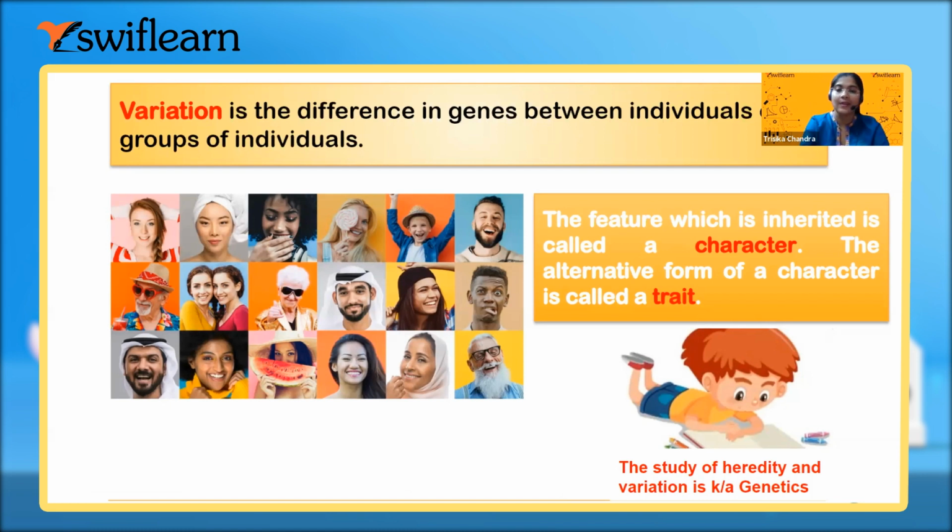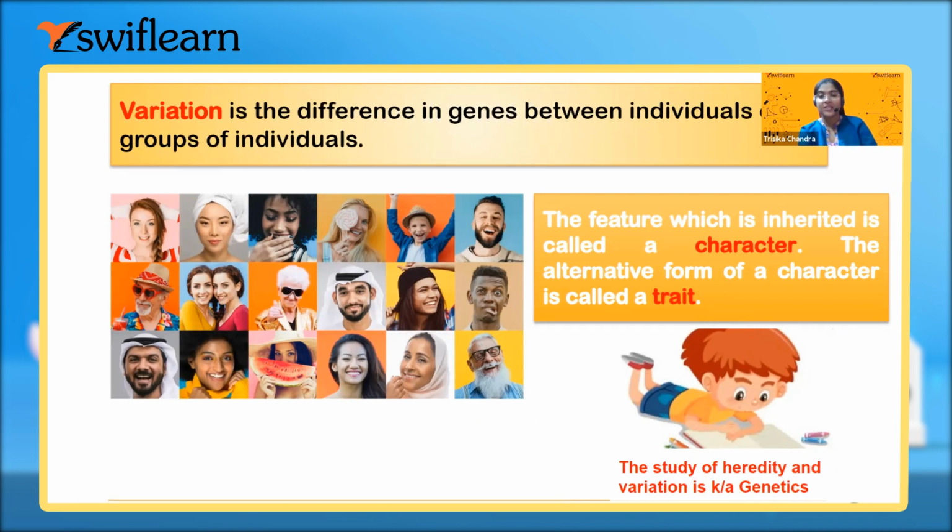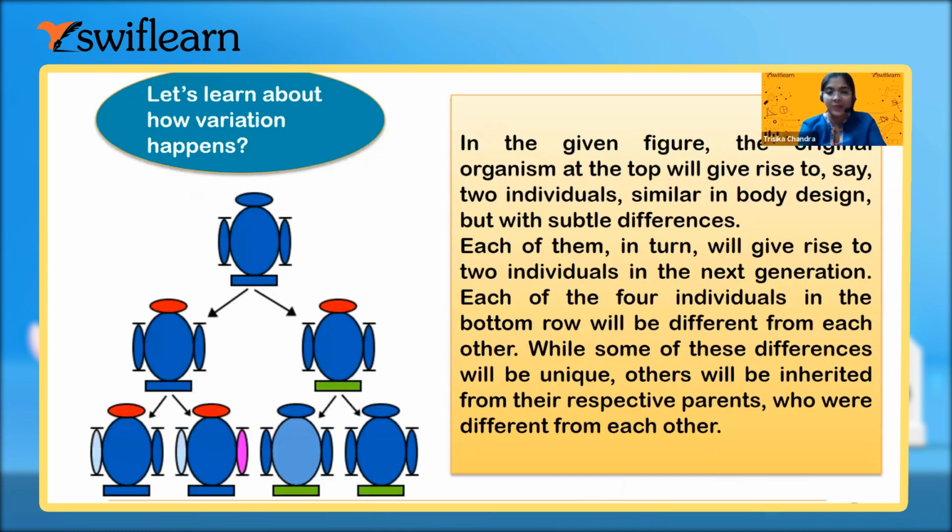Now, the study of heredity and variation is called genetics. As I have told you, genetics is a branch of biology which deals with the study of heredity and variation. Now coming to the explanation of variation.